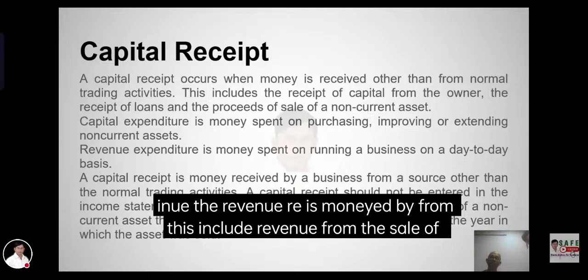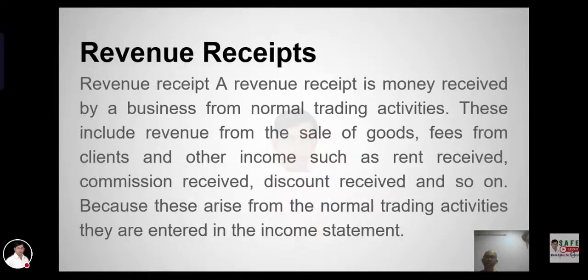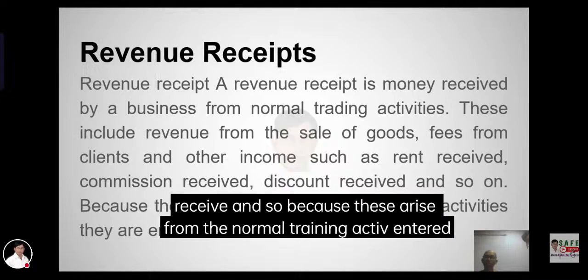However, a profit or loss is revenue receipts. The revenue receipt is only received by this revenue receipt, such as rent receipt, because these arise from the normal revenue.